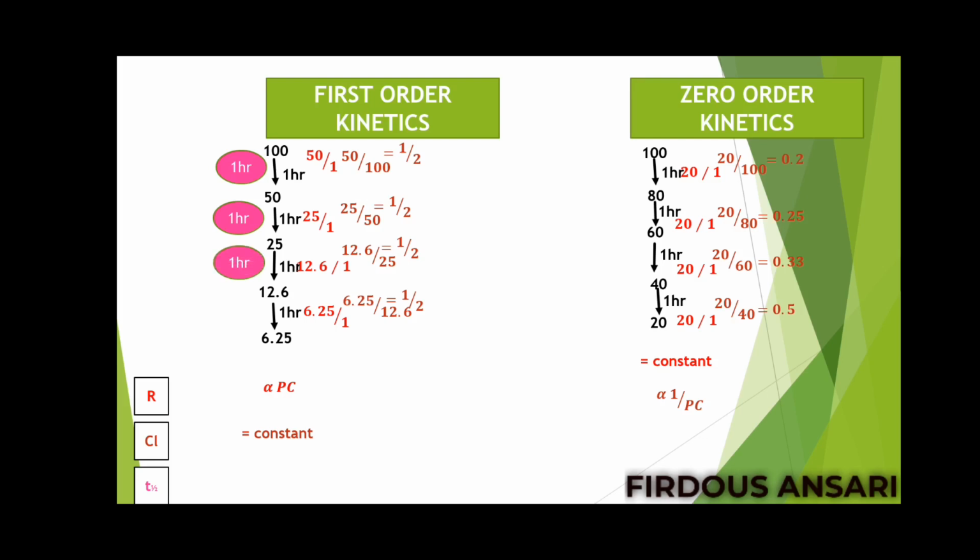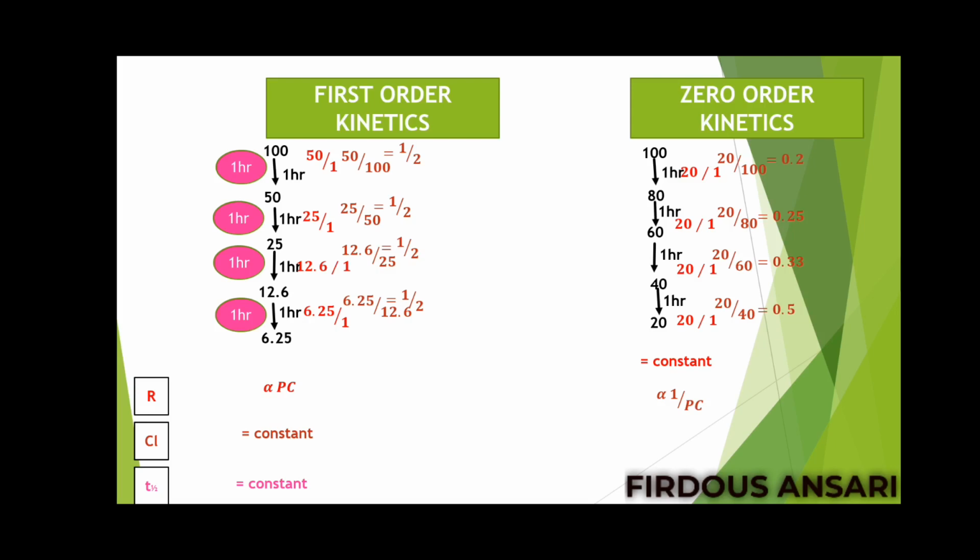Next, if 12.5 is the initial plasma concentration and we want 50% of the drug to get eliminated, again it will take 1 hour of time only. So you can say half-life in case of first order kinetics is a constant. Okay, next we'll check out zero order kinetics.